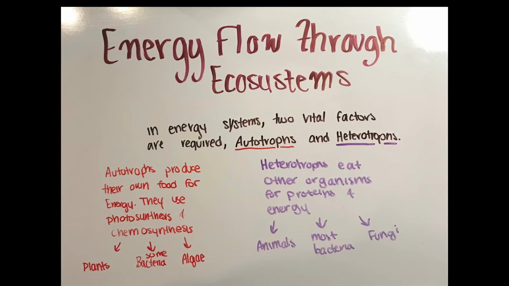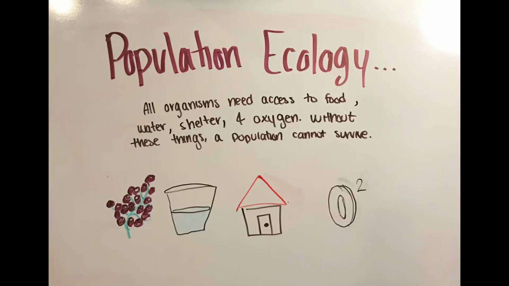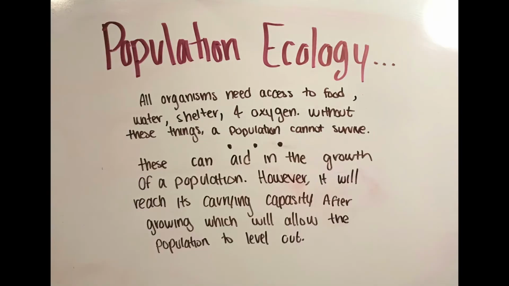Once autotrophs have created their own food, population ecology. All organisms need access to food, water, shelter, and oxygen. Without these things, a population cannot survive. If there is a change or shift in the quantity of any of these factors, a population may change. These changes can aid in the growth of a population. If the population is growing rapidly and continuously, it is growing exponentially. However, for the most part, a population will reach its carrying capacity after growing exponentially, which will allow the population to level out.